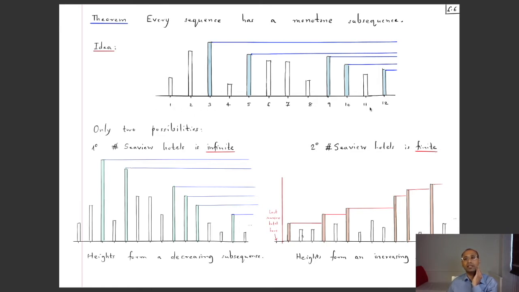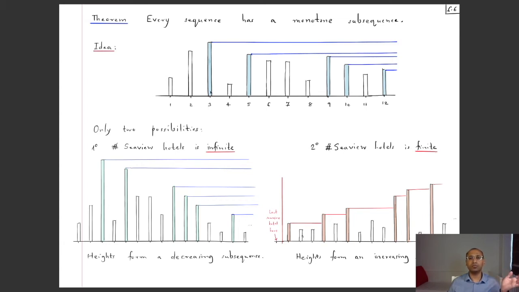Here are the indices, and you think of buildings with height equal to the term of the sequence. This first building has height a1 if the sequence is a1, a2, a3 and so on. The second building has height a2, the third building has height a3 and so on.